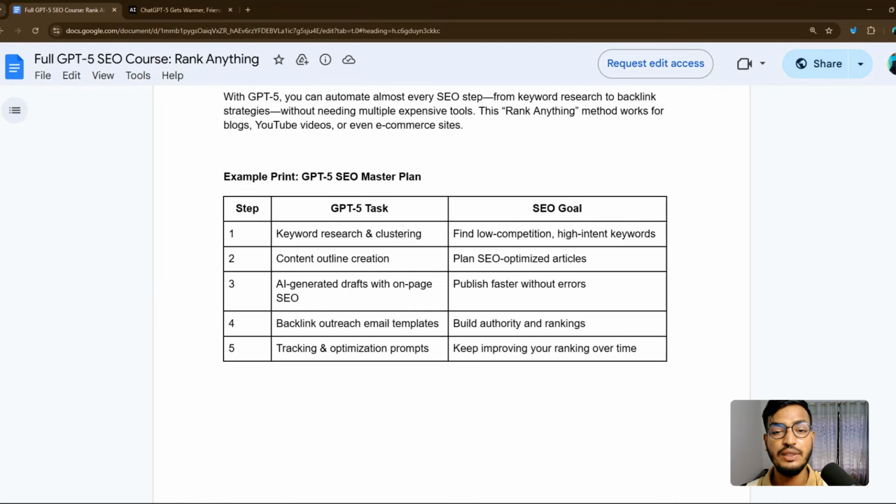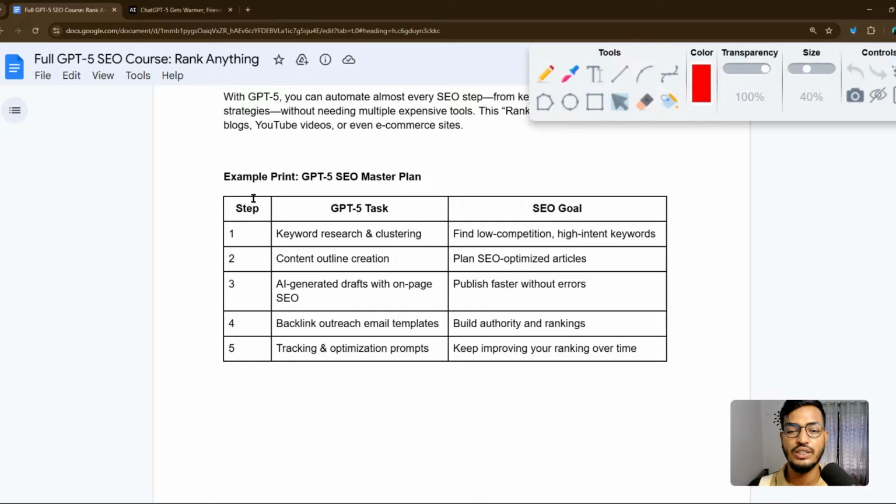With GPT-5, you can automate almost every SEO step, from keyword research to backlink strategies, without using multiple expensive tools. This rank-anything method works for blogs, YouTube videos, or even e-commerce sites. You can see here is the best thing about this tool. Let me show you. Here is step 1.